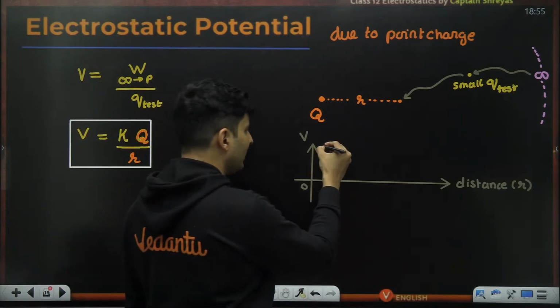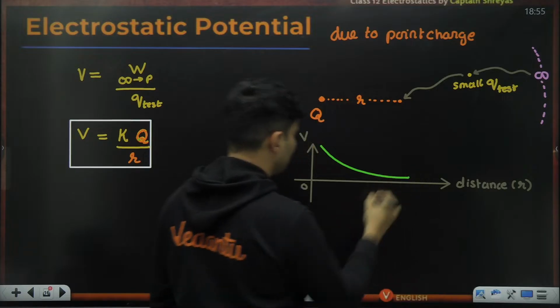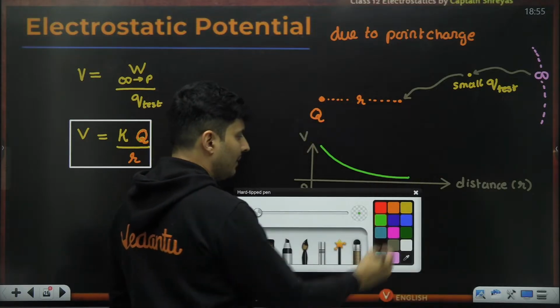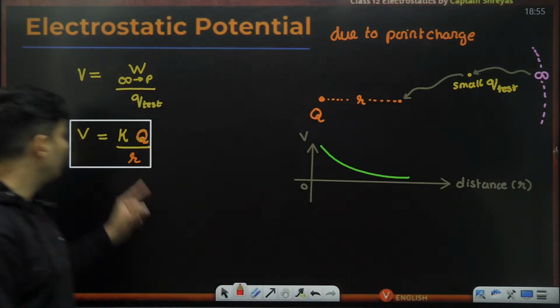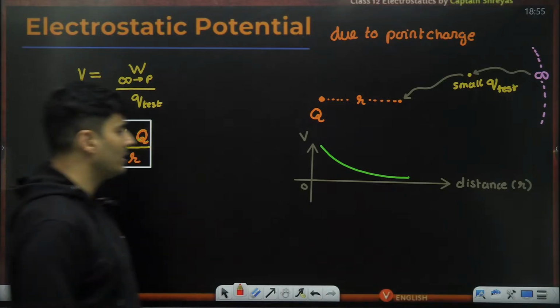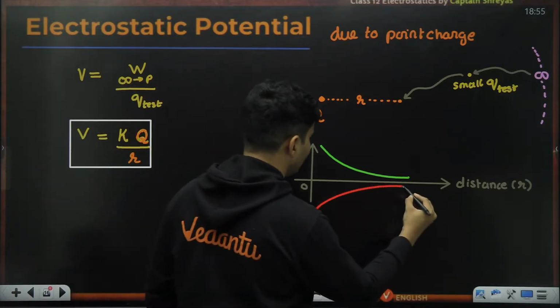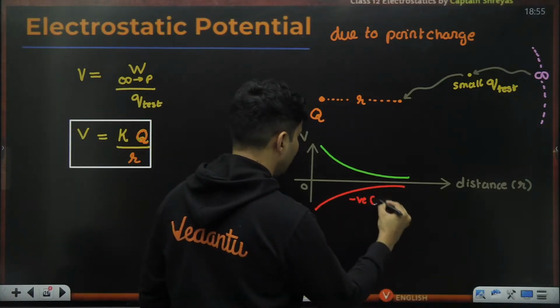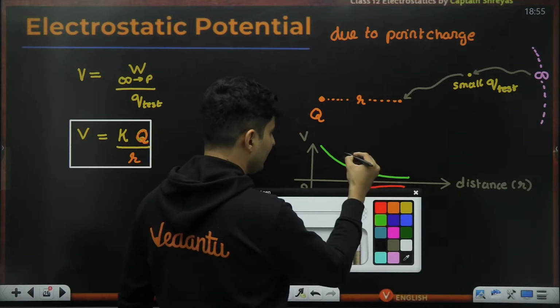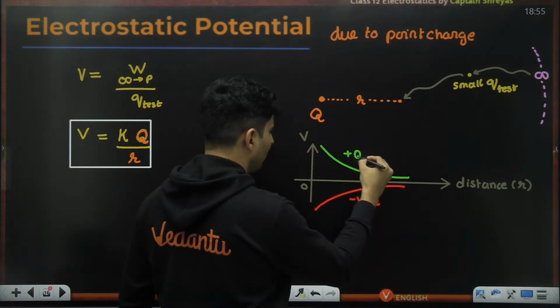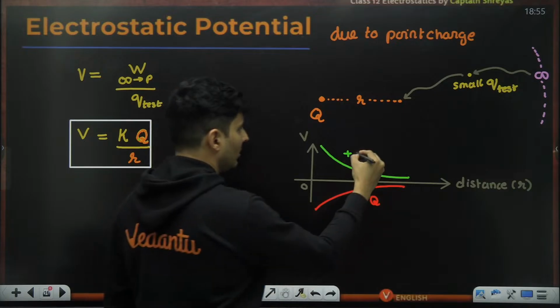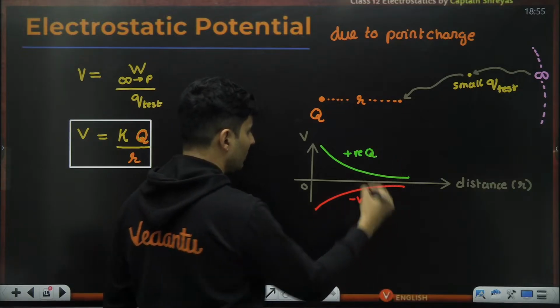If it is inversely related, it will be basically like this. And if the charge is negative, Q is negative, V will also be negative, then the graph will be like this. So this is for negative capital Q, and this is for positive capital Q.